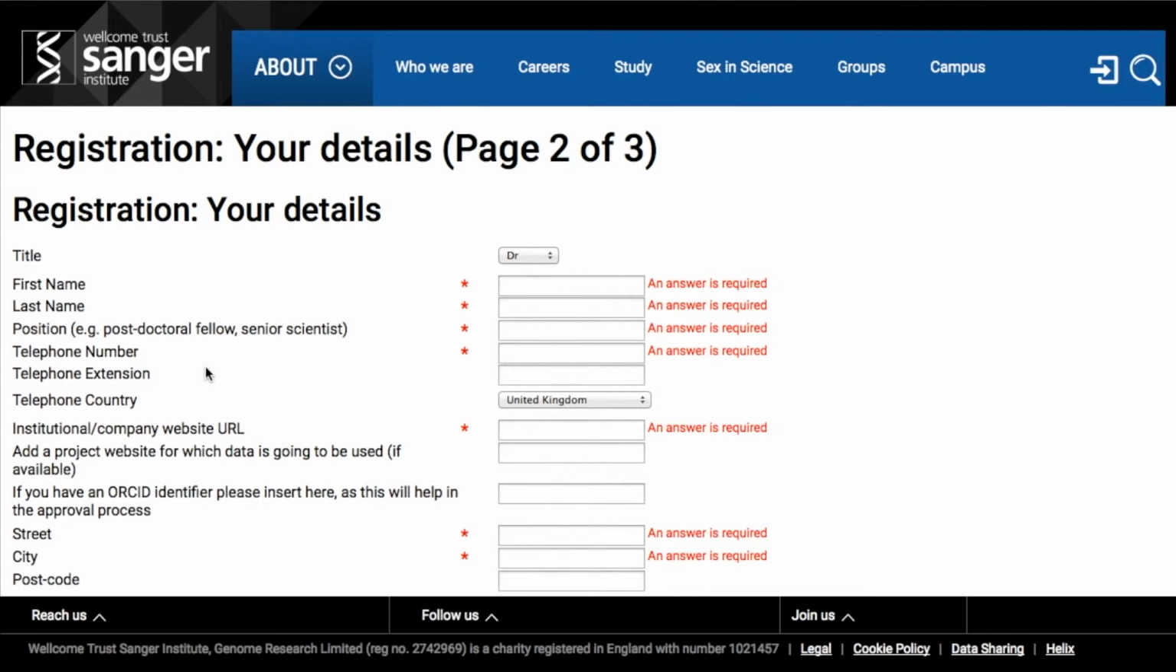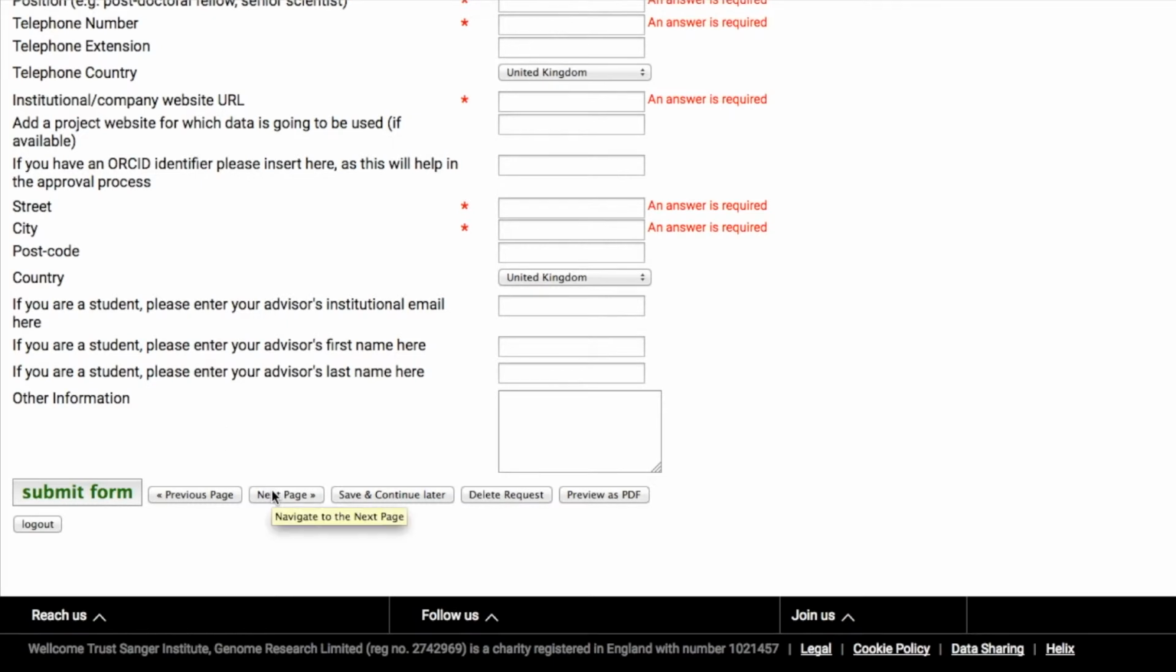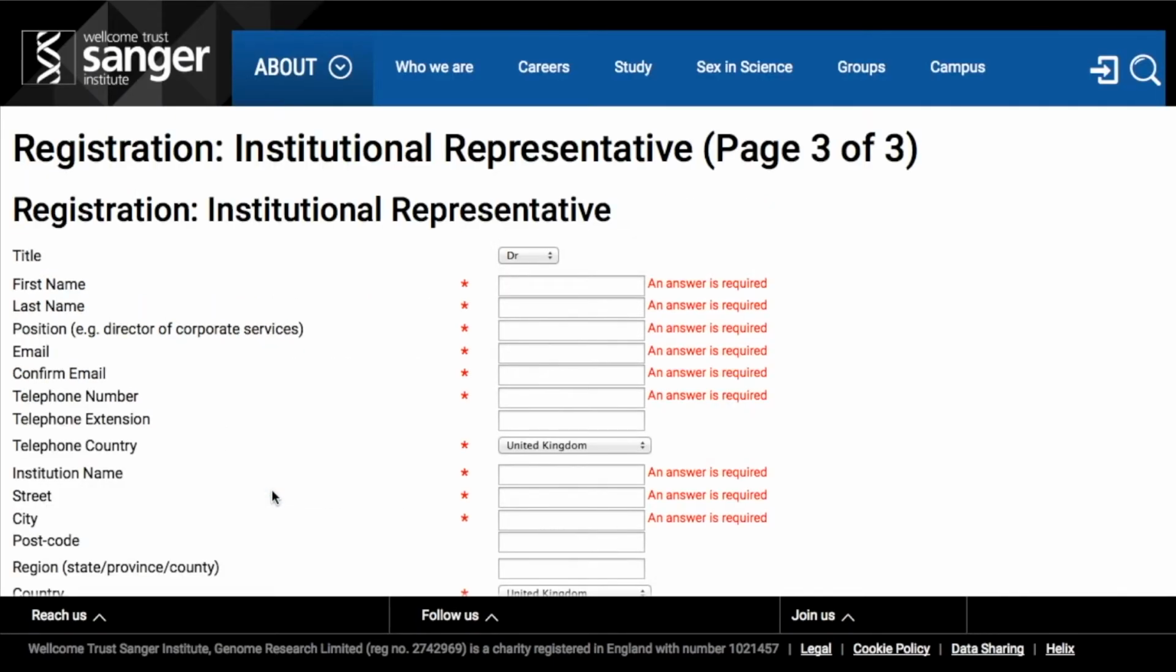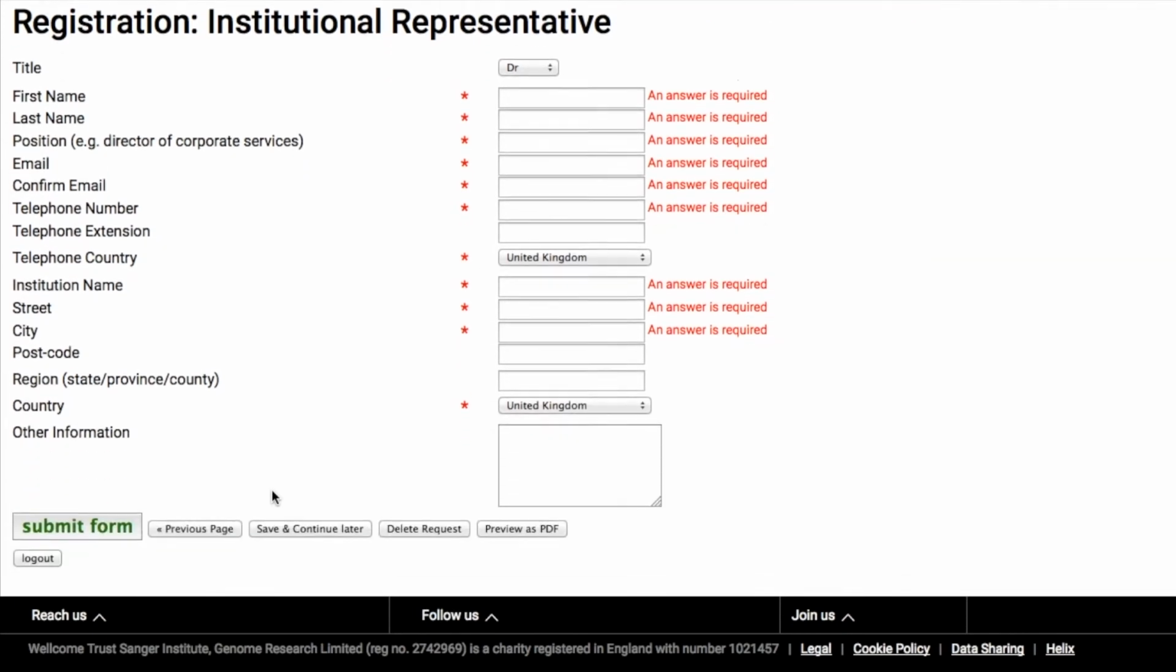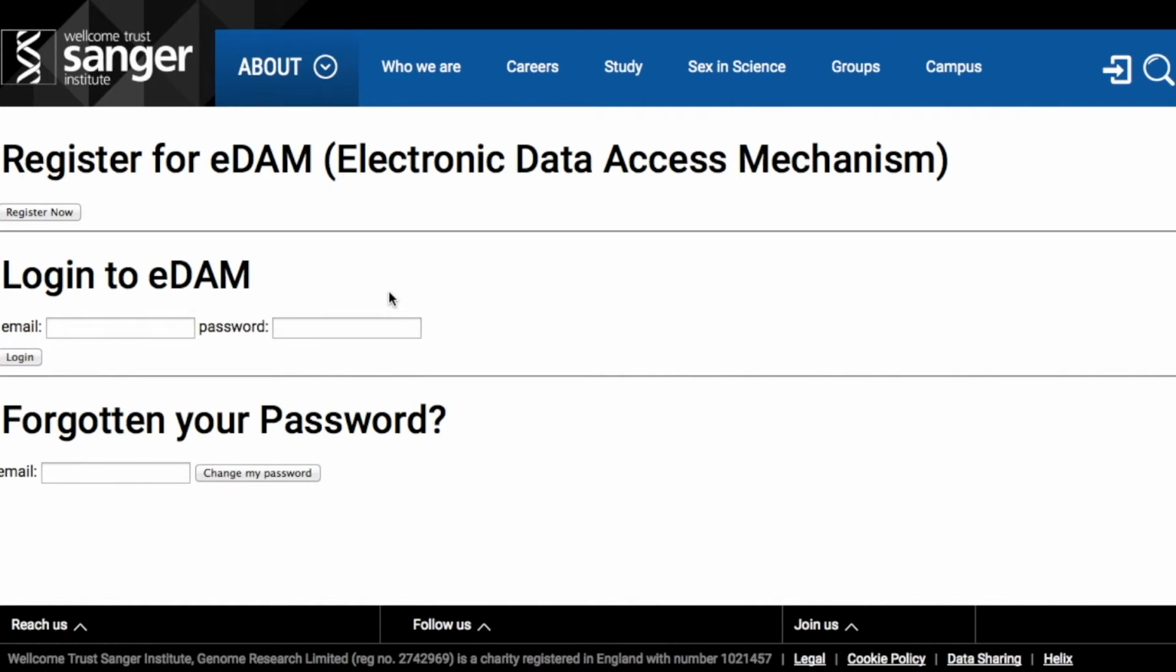The second page requires details about the applicant. Complete all relevant fields and press Next Page. As this is a legally binding agreement, the final page requires information on your institutional representative. Please note that an institutional representative is someone who can legally sign contracts on behalf of your organisation, usually someone from the legal or contracts team. Please complete all the relevant fields and, once complete, submit form. Now that you have completed registration, you can now apply for access to the data. To do this, log into EDAM.